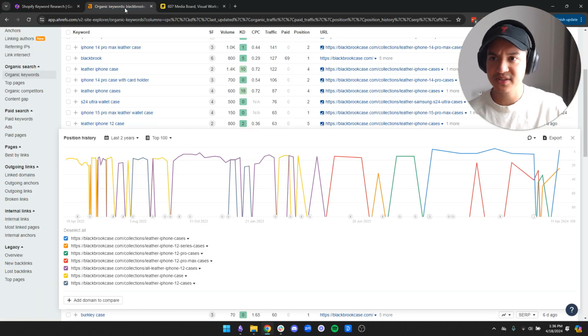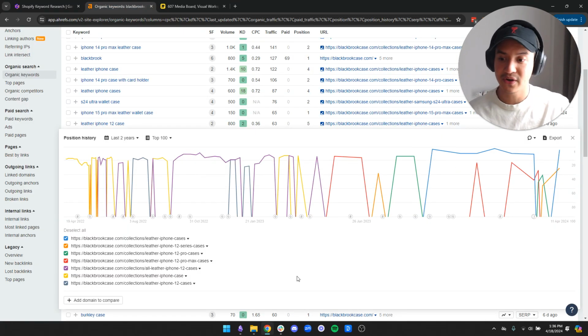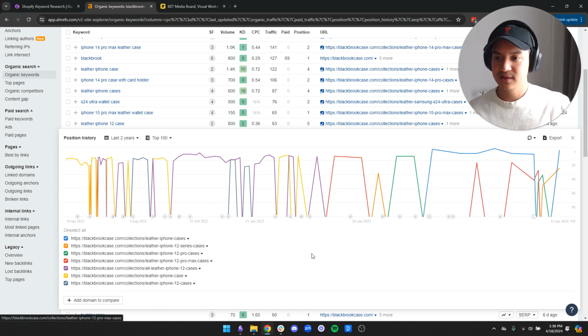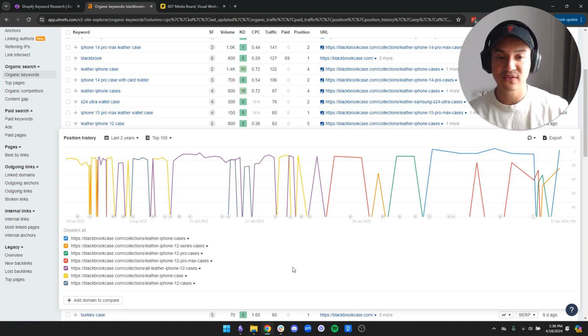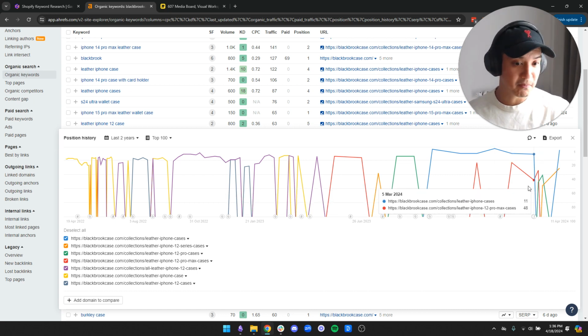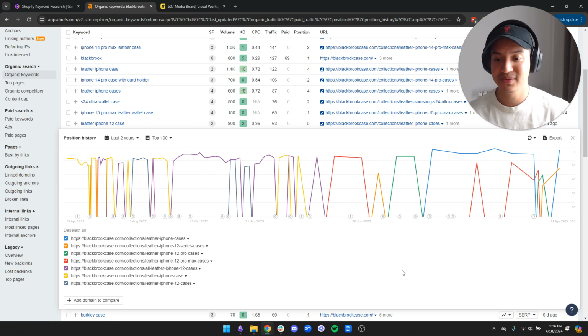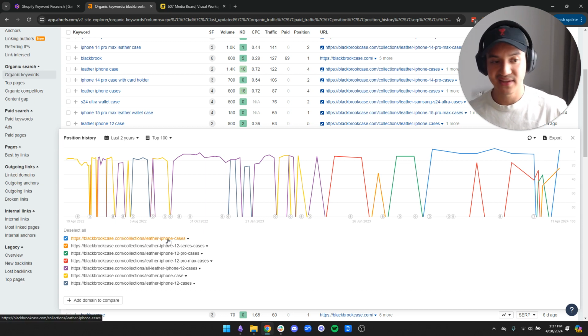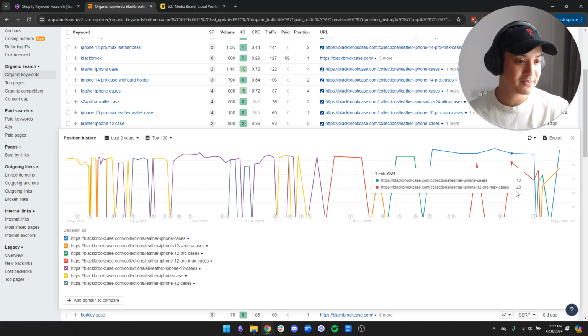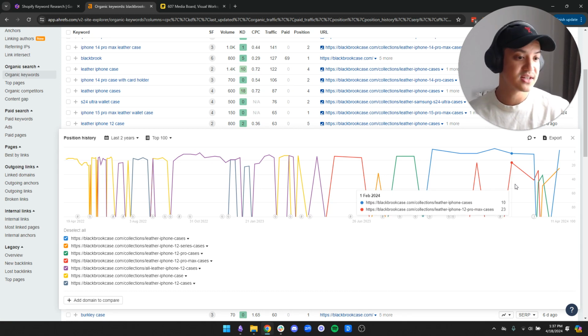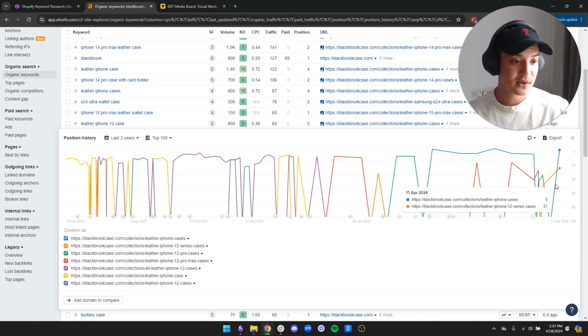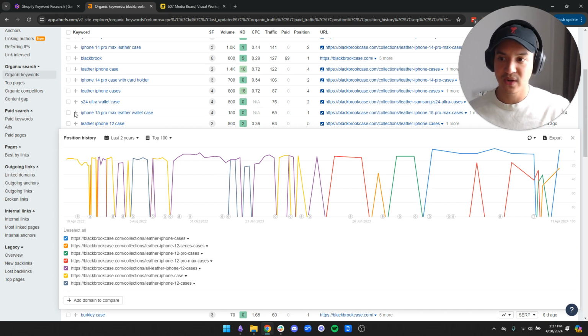So here's an example of keyword cannibalization on a site called Blackbrook Case. They sell leather iPhone cases, and you can see over the past 2 years for the search term leather iPhone 12 case, they've had 7 different pages ranking for that search term. And even just in the last month, they've had 4 different pages ranking for that search term, right? You can see why that's a problem because the search engine is confused as to which page to rank or use as an answer to that query, right?